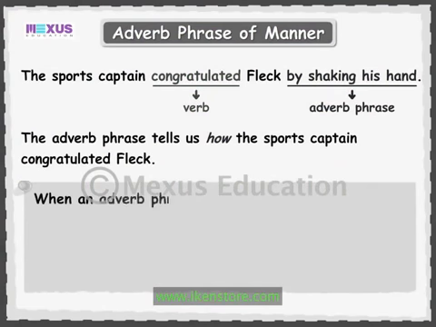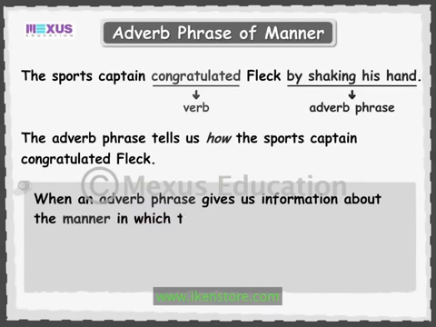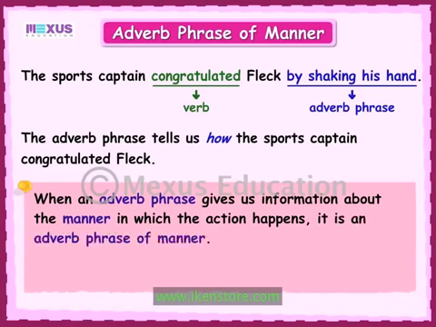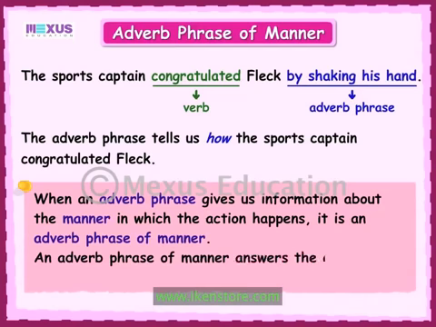When an adverb phrase gives us information about the manner in which the action happens, it is an adverb phrase of manner. An adverb phrase of manner answers the question, how? In the same way, you can try and figure out adverb phrases and their types in sentences.